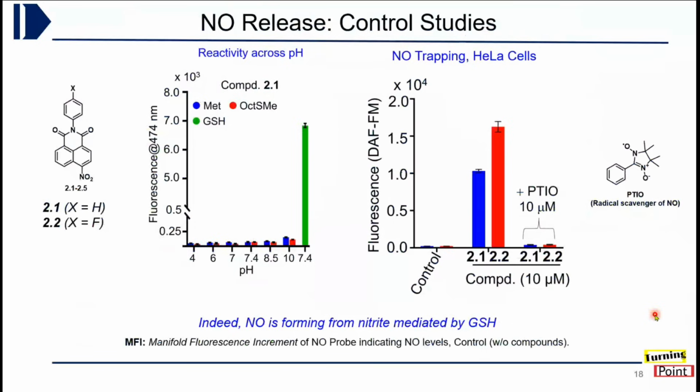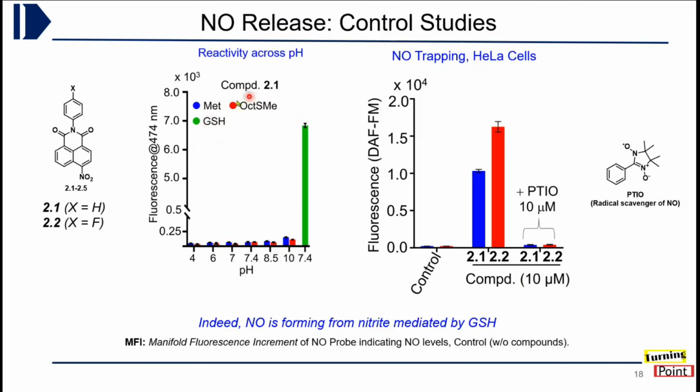Now, to check whether this NO is indeed released, we used an alternative method. There is a compound called PTIO, which can scavenge the radical nitric oxide. When the cells were treated with these 2 compounds, they gave a good amount of NO release, as indicated by the fluorescence of the dye probe. When we incubated with this scavenger, the signal drastically decreased. That clearly indicates that these compounds are indeed releasing NO, and this reactivity was selective to GSH only,